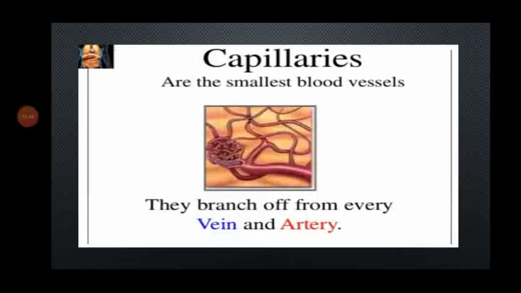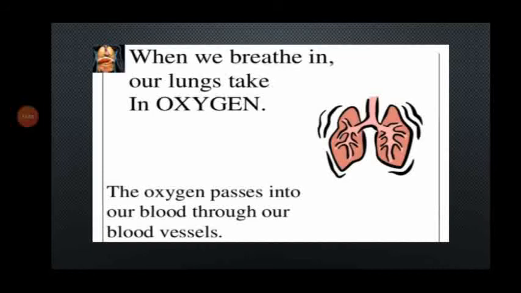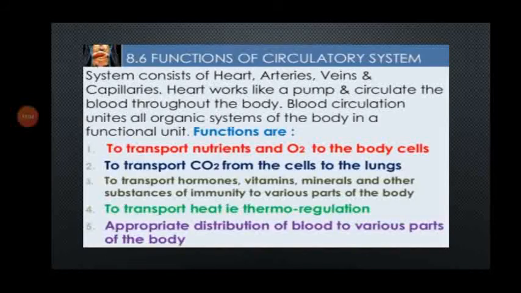And capillaries. Capillaries are the smallest blood vessels. They branch off from every vein and artery until they reach each and every cell. When we breathe in, our lungs take oxygen. The oxygen passes into blood through our blood vessels.